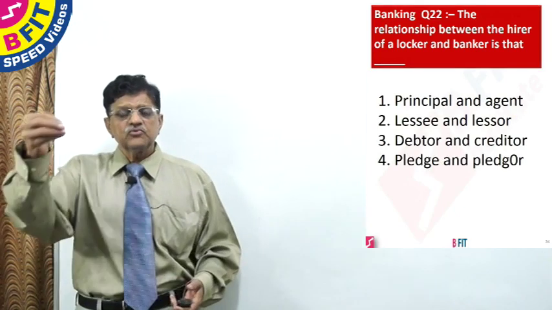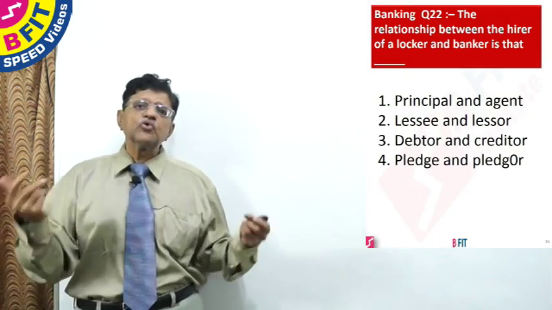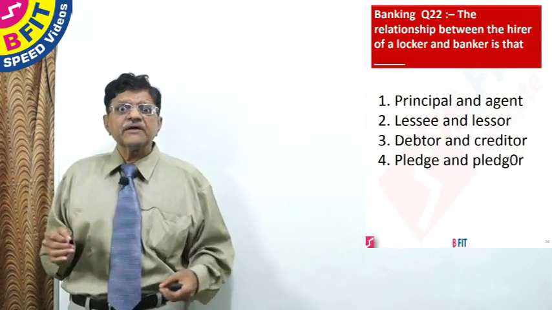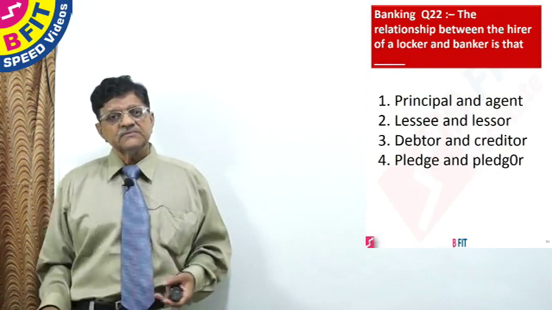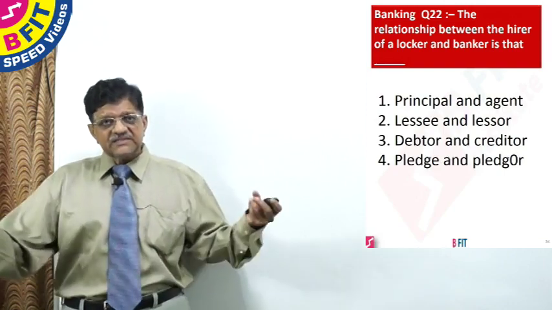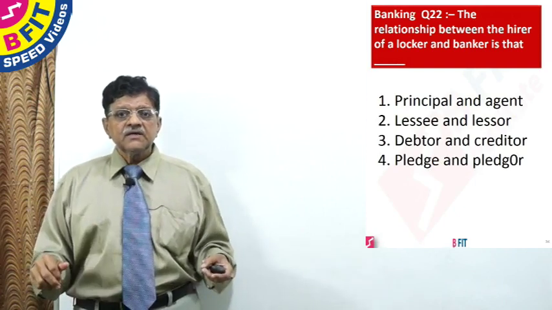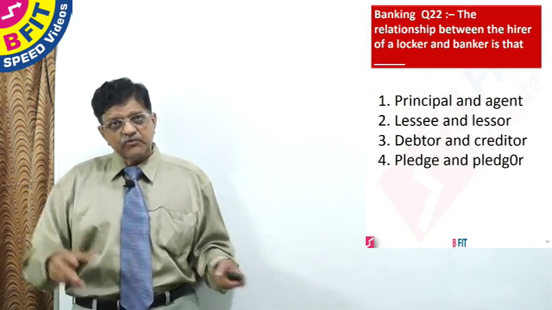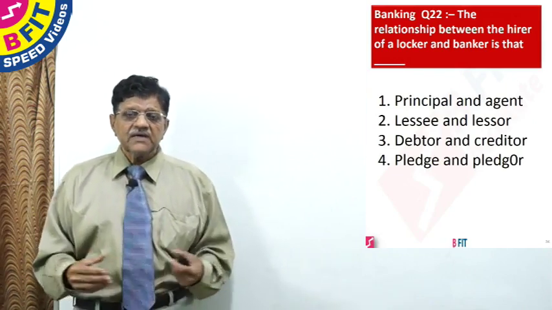Now, some people give articles for safe custody, they don't turn up. What do you do with the articles? Year after year, the banker has to account for it and keep it, and nobody is there to pay. Sometimes the fellow who gave for safe custody dies, and he changes his address. We don't know where he is. What to do with the safe custody article? The bank can do nothing. If you cannot trace the fellow who gave you the article in the first place, the bank has to still